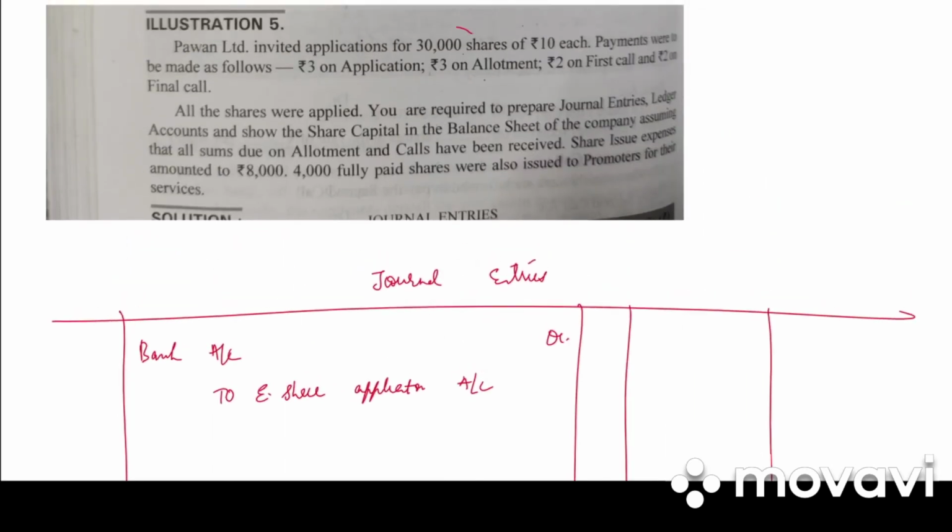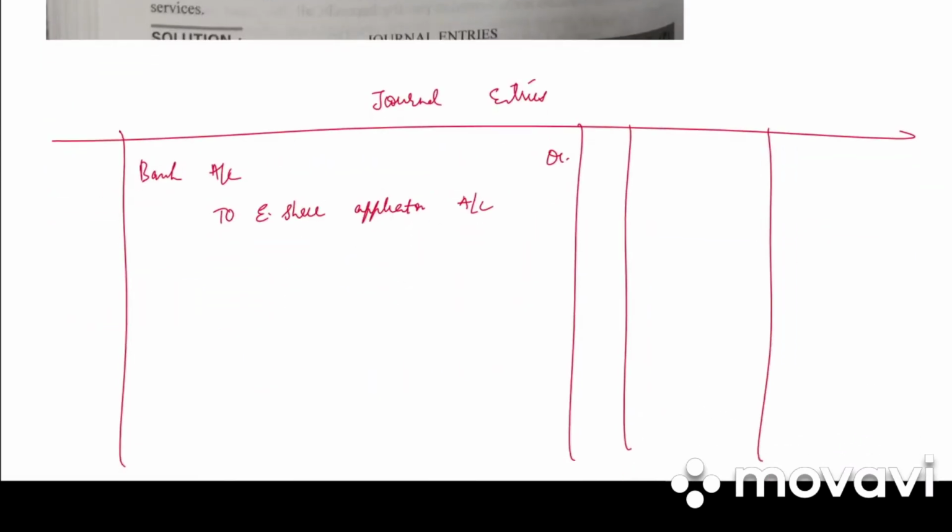So how many shares? 30,000 shares. Application money is only 3 rupees. So write down the narration. Money received on application for 30,000 shares at rupees 3 per share. So 90,000 debit, 90,000 credit.